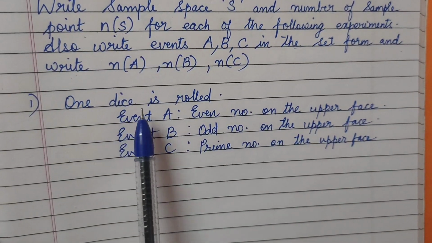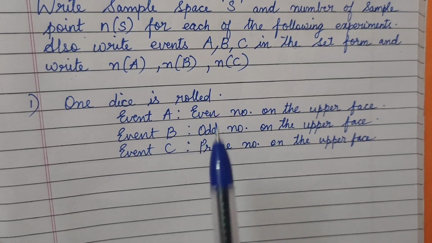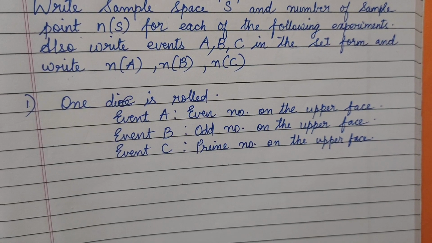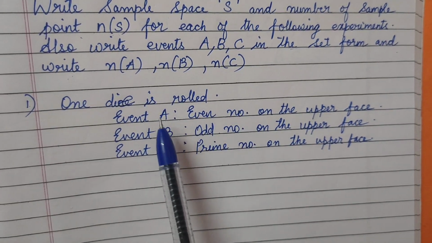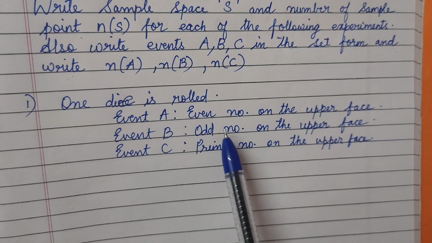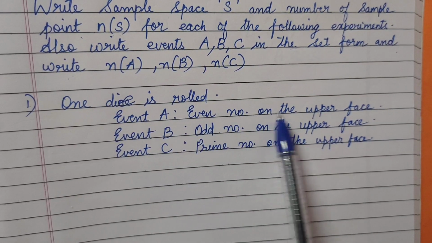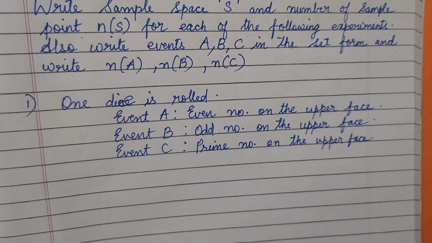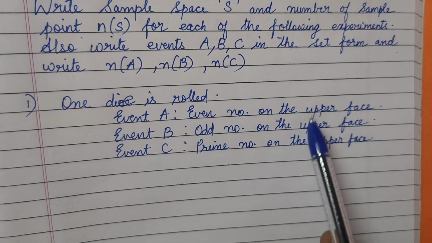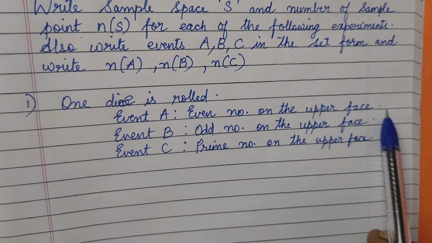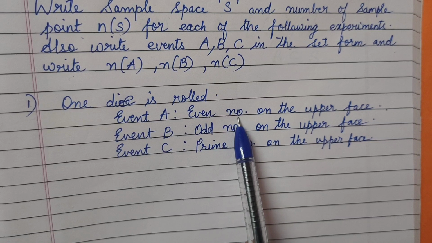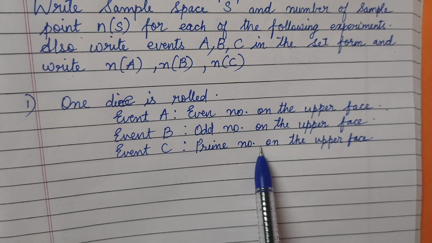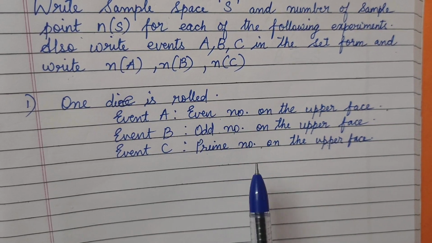Let's see the sum. One die is rolled here. So when a die is rolled, what will you get as the sample space? Before that, we have been given 3 events here, my dear. The first event is: even number on the upper face. Whenever we roll a die, we look at what has come on the upper face. Even if you want, you can ignore the words upper face for this understanding. It's given here: even number. We want first condition even number, second condition odd number, third condition prime number. All these are favorable outcomes, we say.